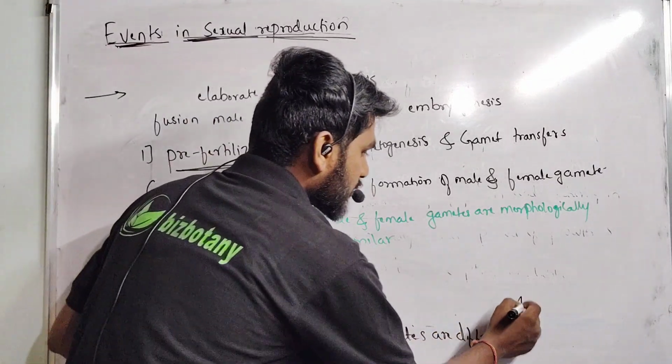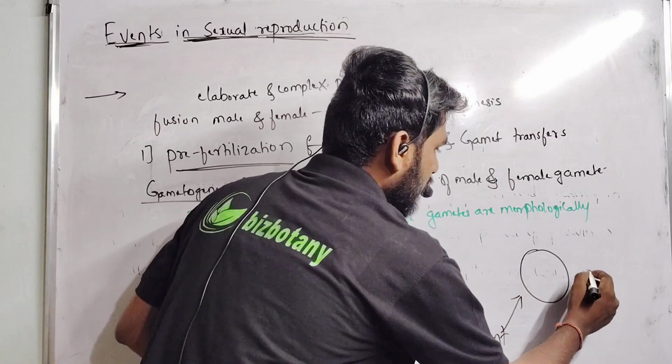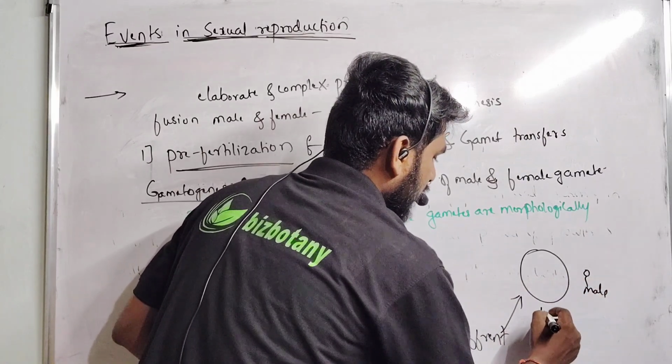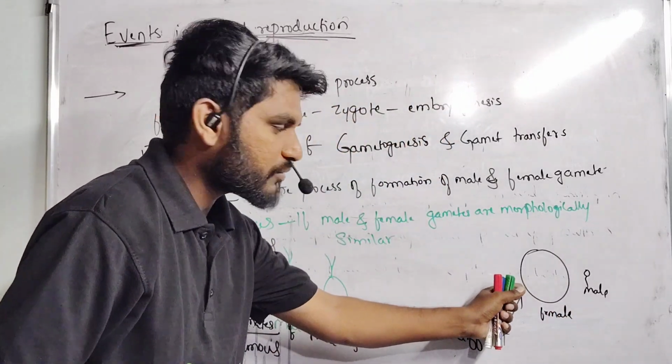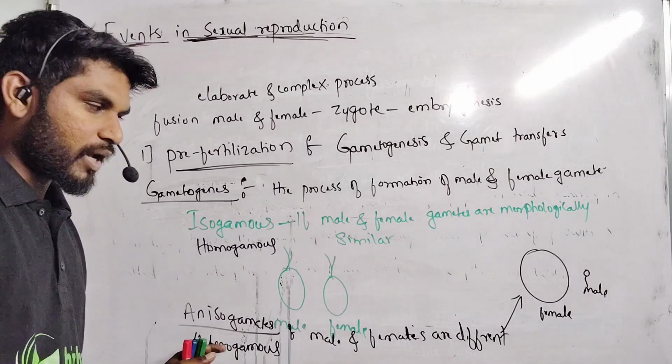Here in this case, you can see the male gamete and female gamete are different. This one is a male gamete and this one is a female gamete. They are structurally or morphologically different gametes. Those gametes are known as anisogametes or heterogametes.